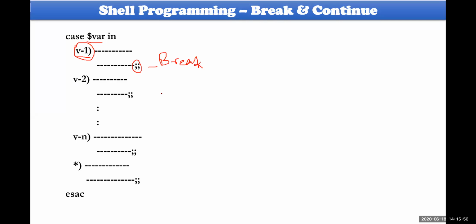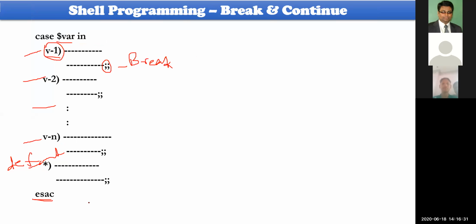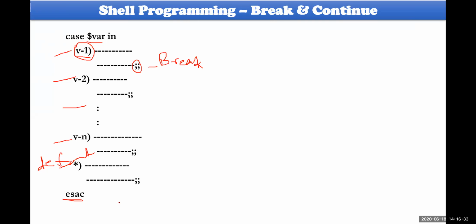This is the break here, and this is the first case, this is the second case, this is the third case, and so on. This is the nth case, followed by star and closed parenthesis, which will be considered as the default case. This is the default. At the end of this case construct, you have to specify esac, just the reverse word of case. This is called esac. And so you can execute your switch case by using this construct.